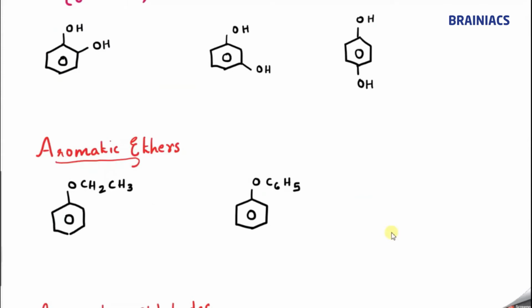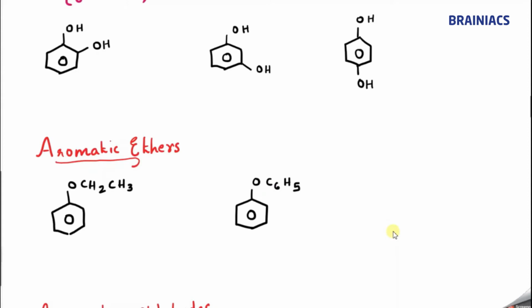In this question you can see there is a benzene ring connected to two OH groups. So what can be the name of this compound? The IUPAC name of this compound. Its common name is also very famous. Can anybody tell the common name of this compound? Very important.